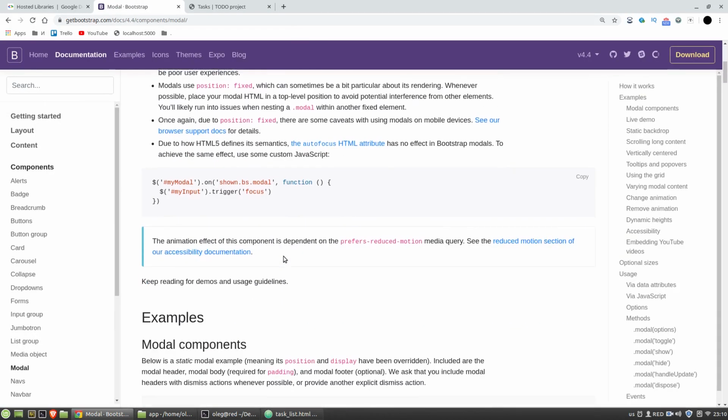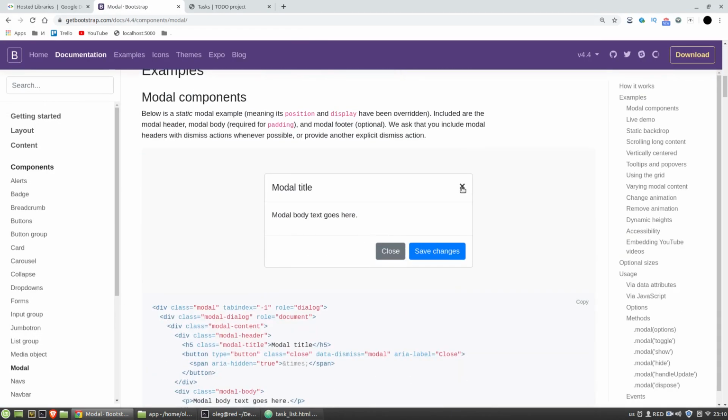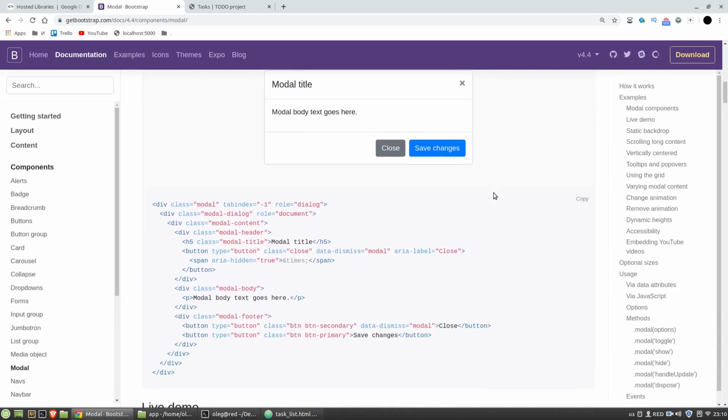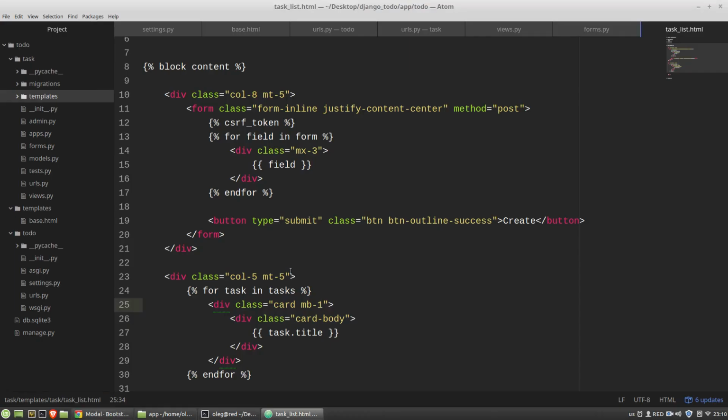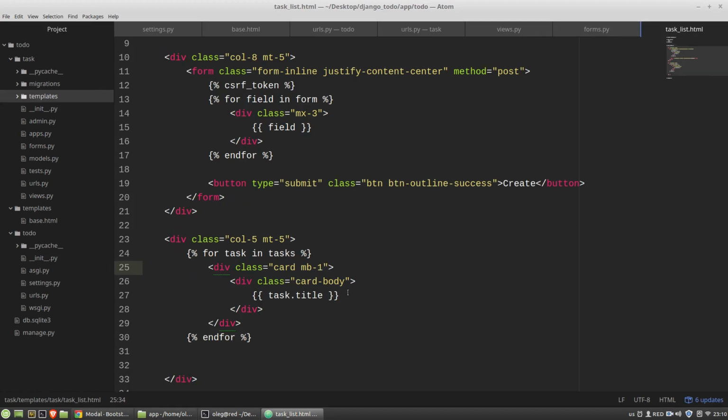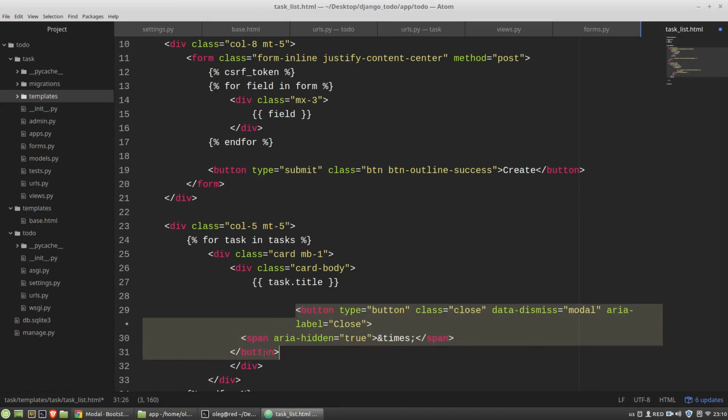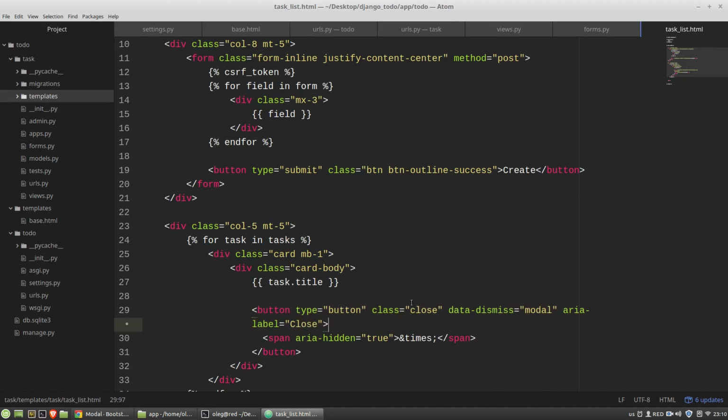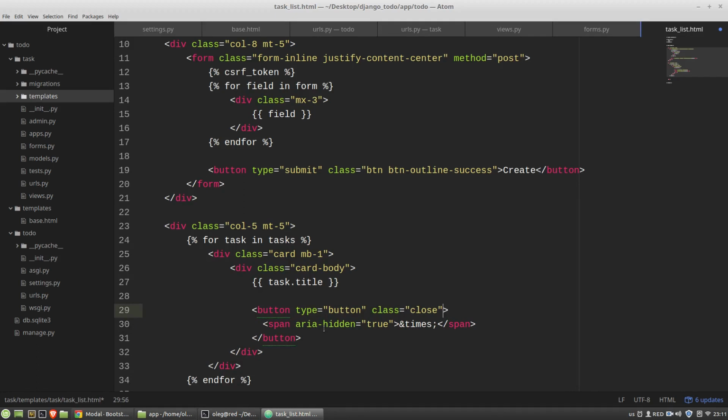Modal section. The title has this element, so I want to use this button, and I add it after this Django statement. To move the button to the right side of the card, I want to add a new class here that will be float-right.